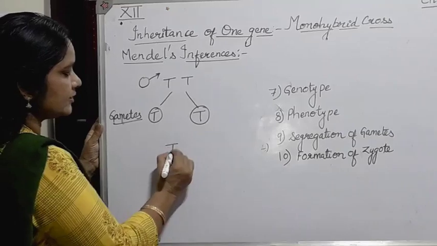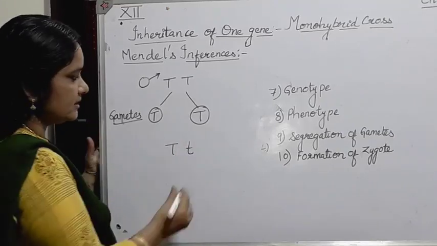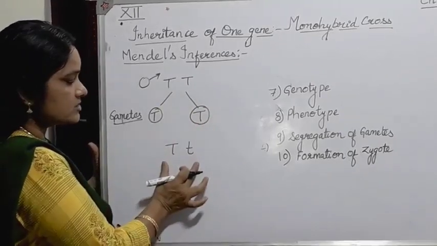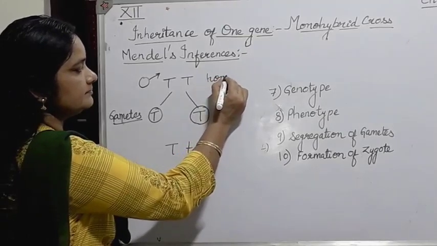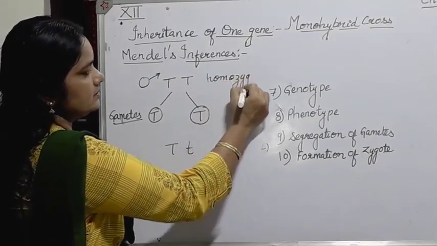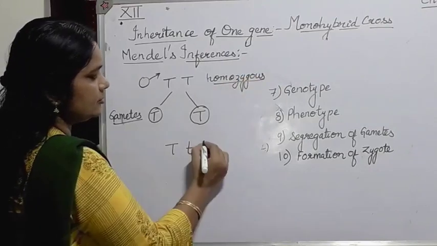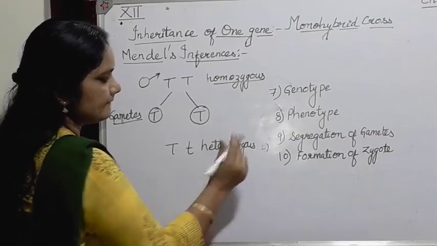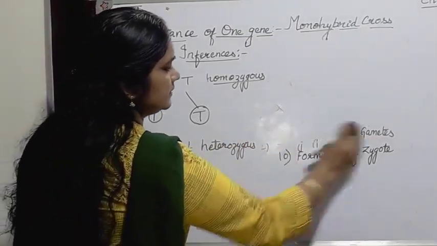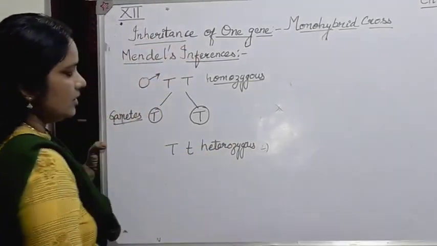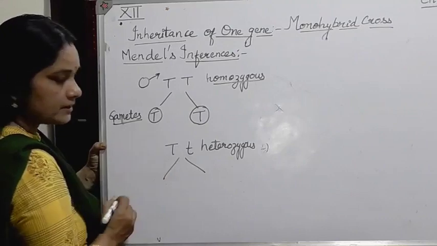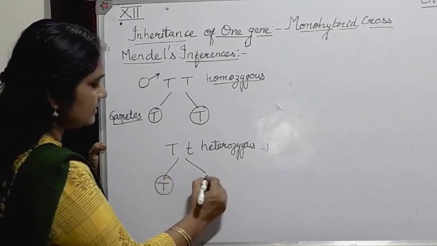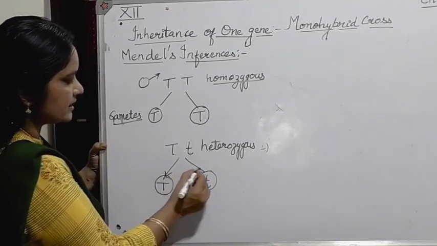And suppose it is a heterozygous condition. In the homozygous condition the pair of alleles are the same, but in the heterozygous condition, you can see that during meiotic division there will be segregation of this contrasting pair of characters, and one gamete will get capital T and another gamete will get small t.